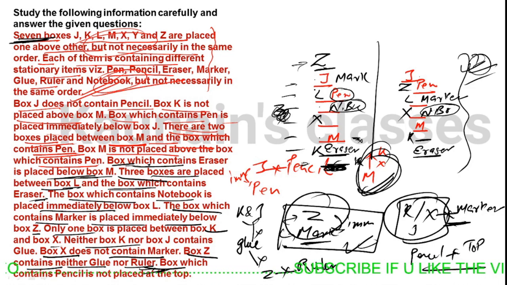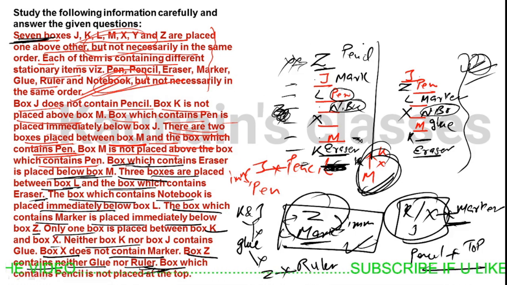Now, K and J don't like glue. Okay, K and J are not liking glue, so M would be liking glue. Here in this case we can't place K and J, since they don't like glue, so there is a possibility for glue here. Okay, glue, ruler and pencil are left. Ruler is not liked by Z, so we can't place ruler here, we can't place glue here, we have to place pencil here.